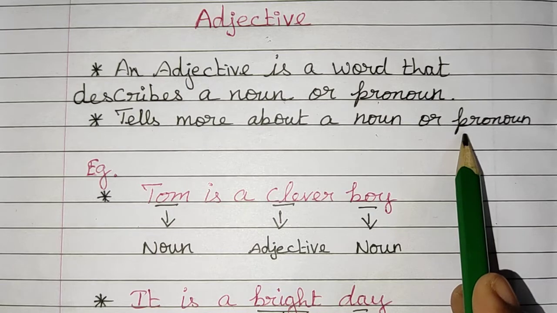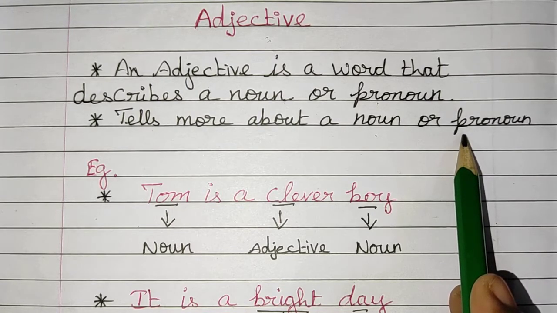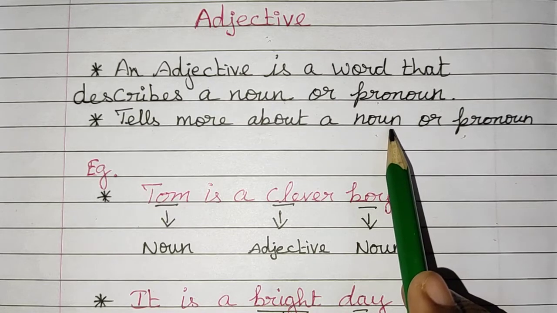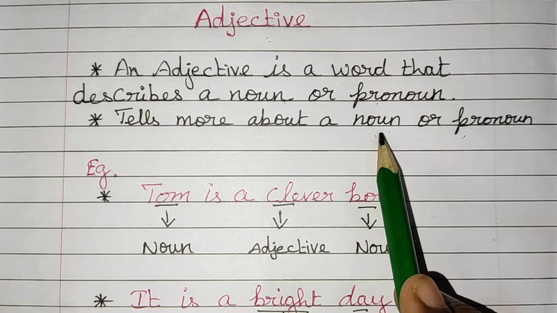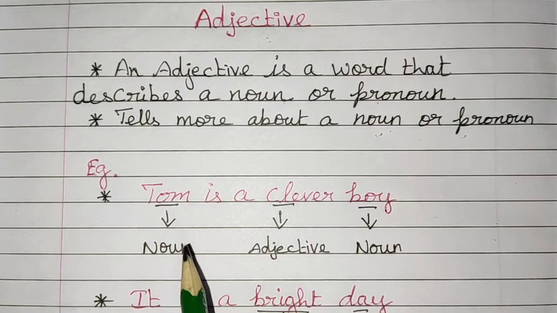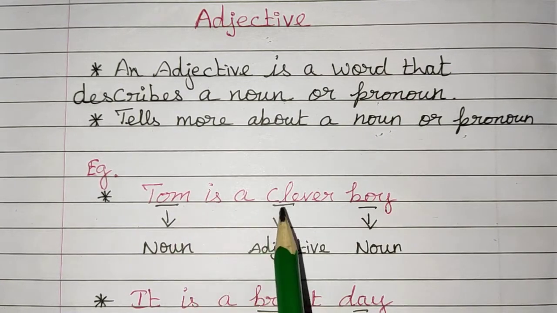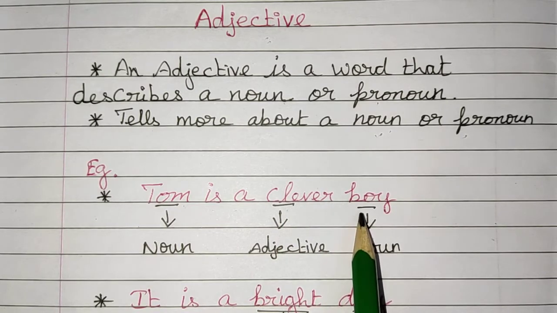It is used to give additional information about a noun. That noun may be a person, things, birds, animals, etc.